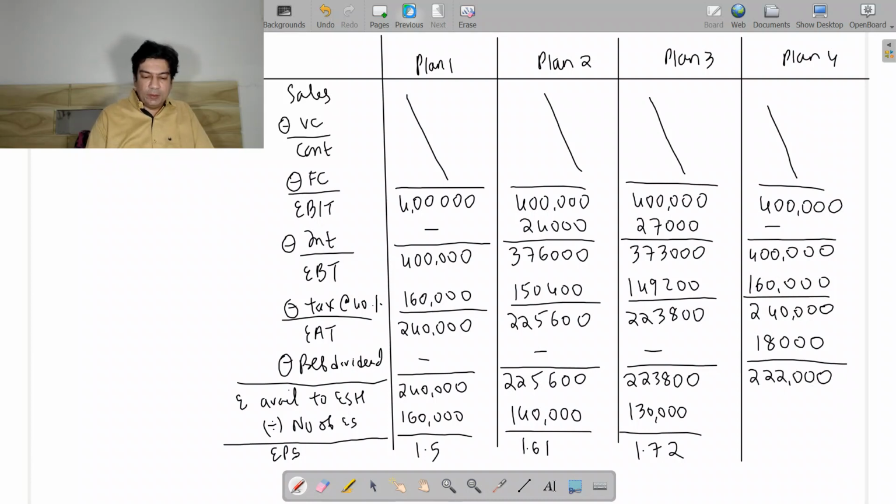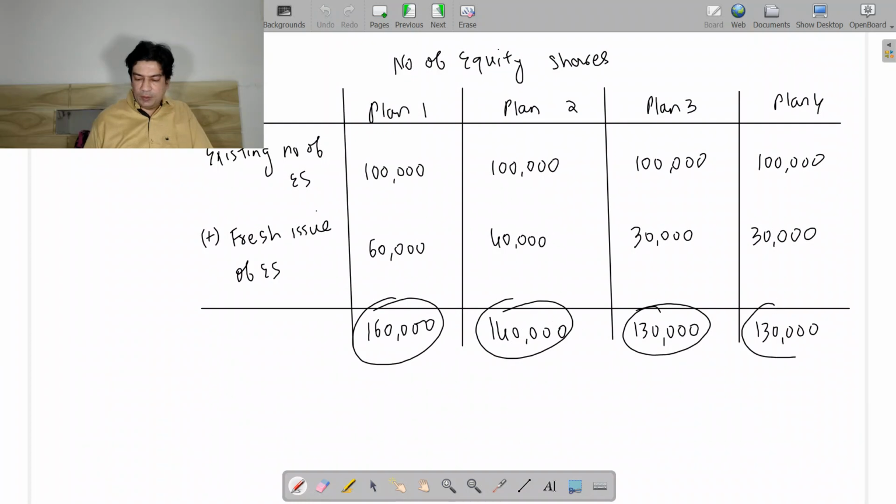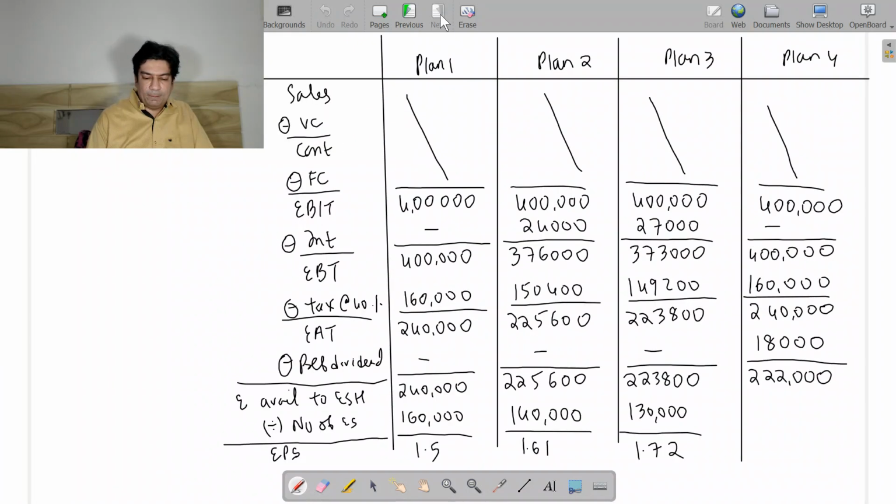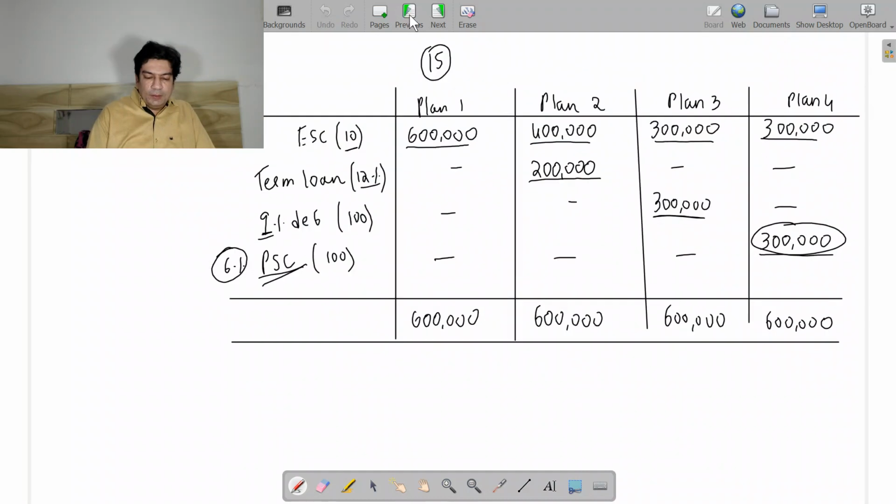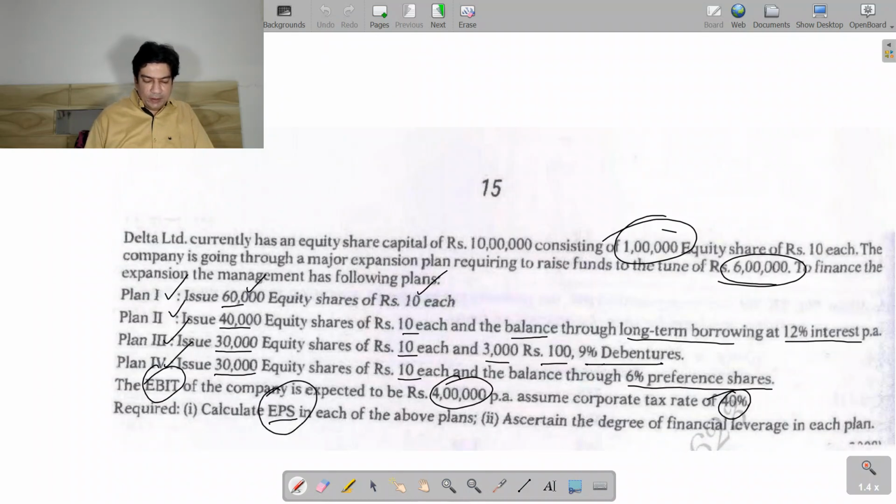Now this we are going to divide by number of equity shares, which is 1,30,000 shares. And finally I am going to get the earning per share, which is 1.71. So yes, we are able to find the EPS. Now we have to find the degree of financial leverage.